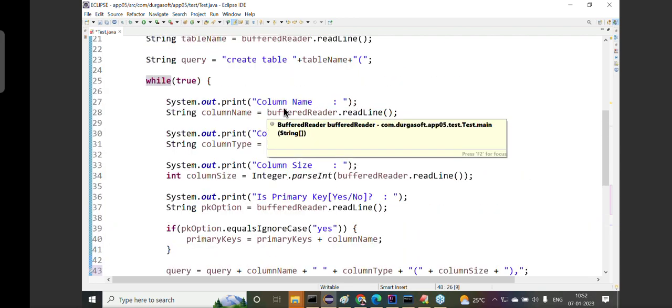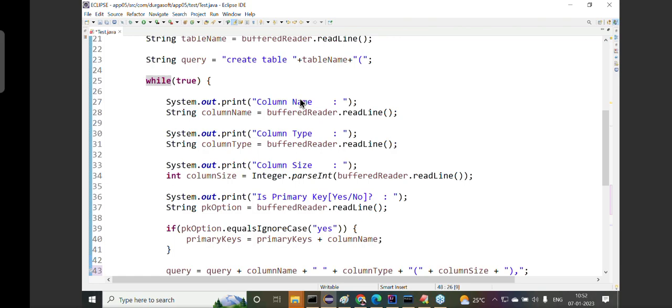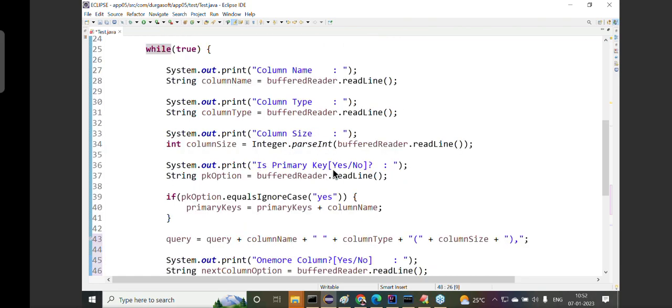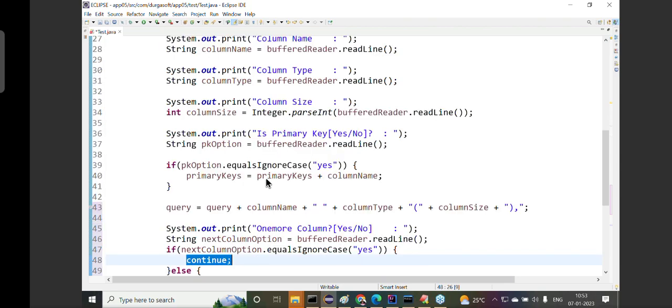Now again, second column we provided here. What is the second column? Column name, column type, column size, and we are asking is primary key. If user says no, no problem, leave it. But if user says yes, that second column must also be added as a primary key or not? That means primary keys is equal to primary keys plus column name or not? That we added to the primary key.